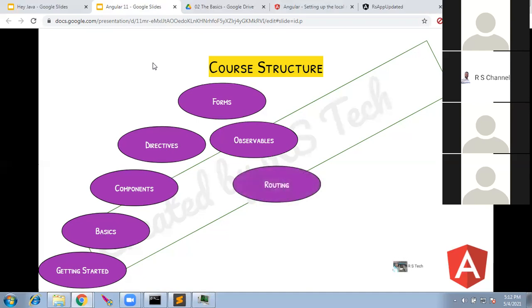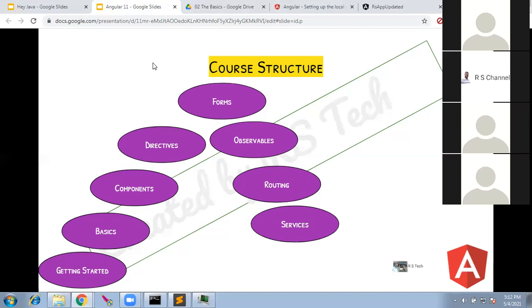After observables, we'll cover the routing. Routing means navigating between the pages. So we'll see how to navigate between different pages in Angular. After routing, we'll come to a very important concept in Angular, the services.